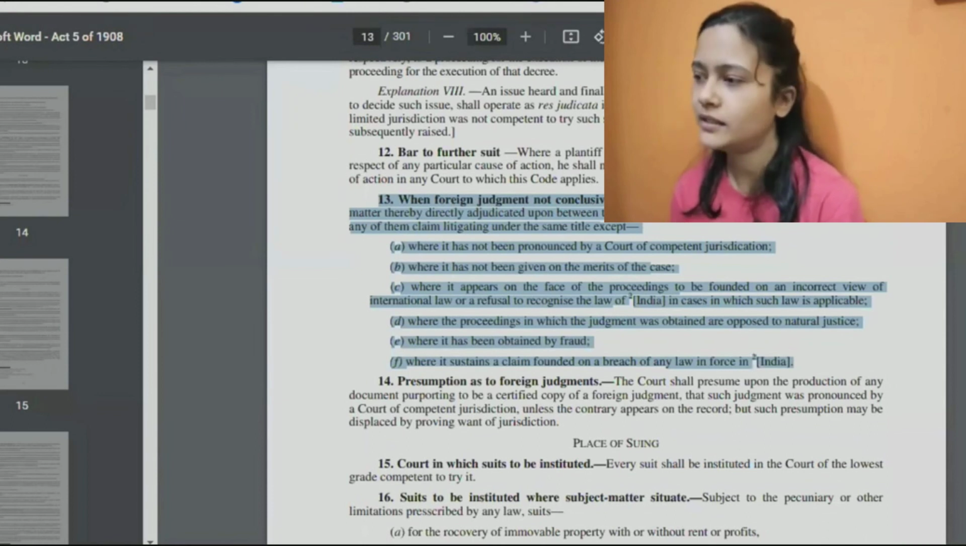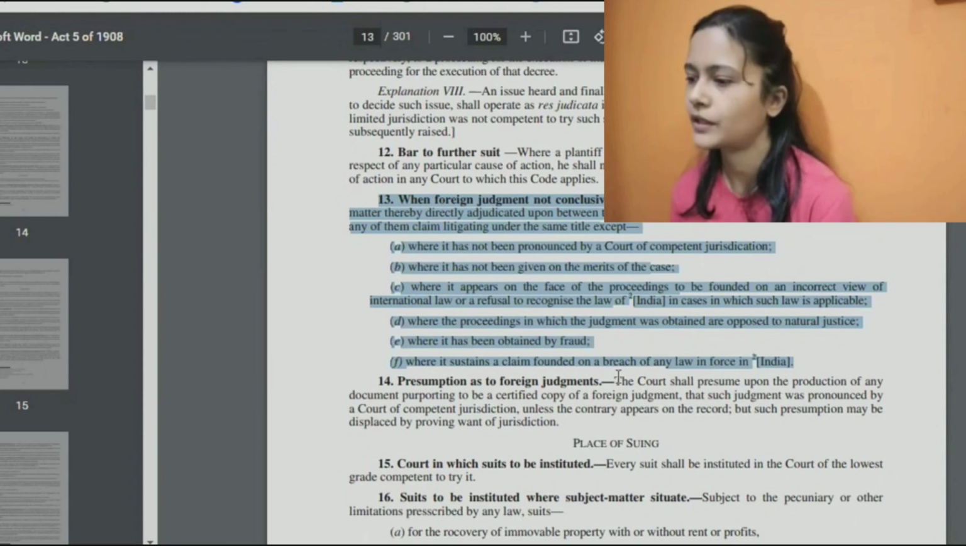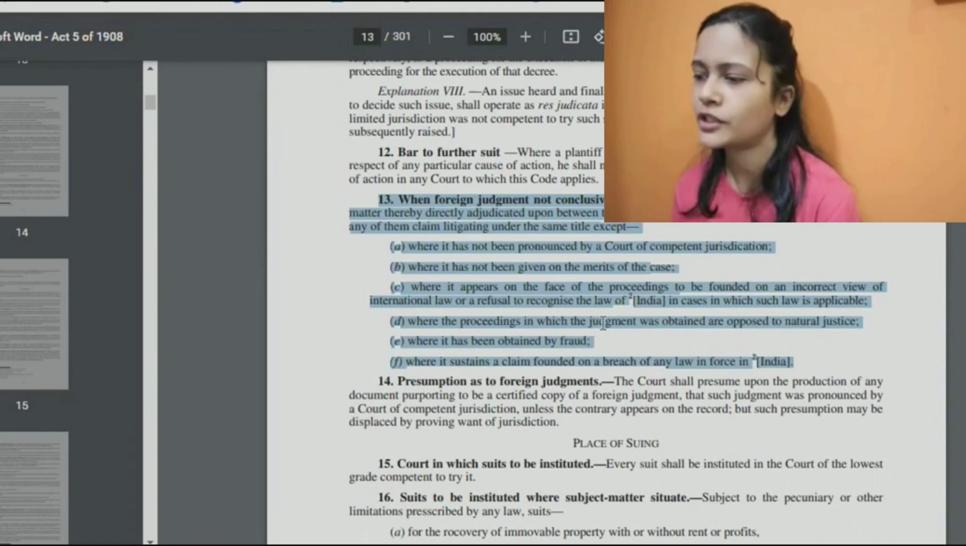Is this part clear? Yes, ma'am, that is clear. So there are 6 points basically. If these points are there, it is not conclusive, otherwise it will be conclusive. It can be enforced.